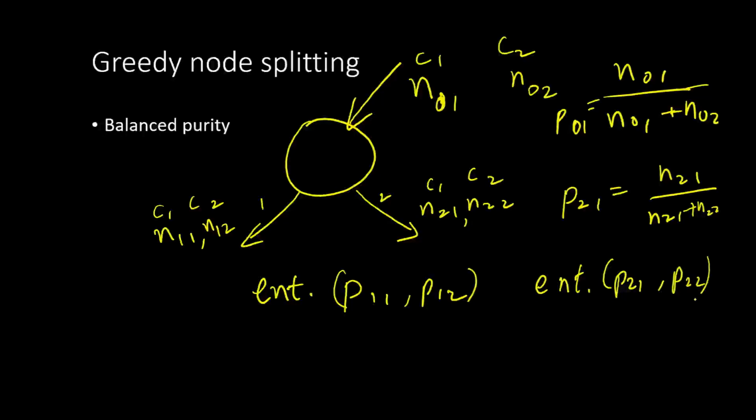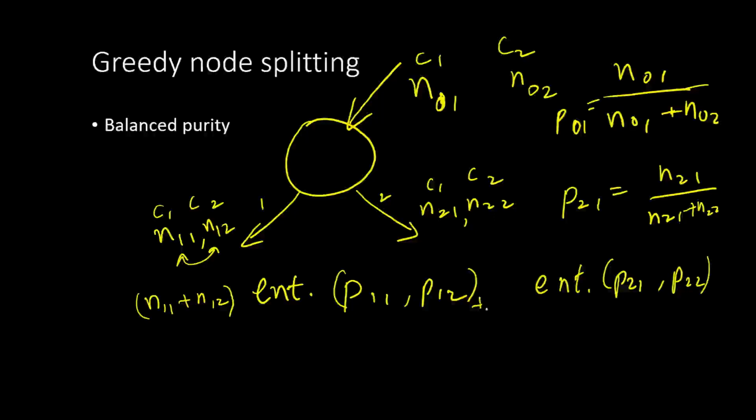Okay, what is the weighted sum? Weighted by the number of training points that they are handling. So what is the weight here? The weight here is going to be the number of training points that are coming here, which is basically the sum of these two, n11 plus n12.